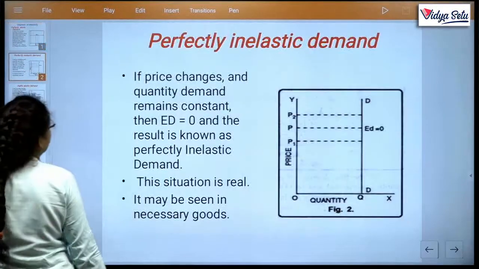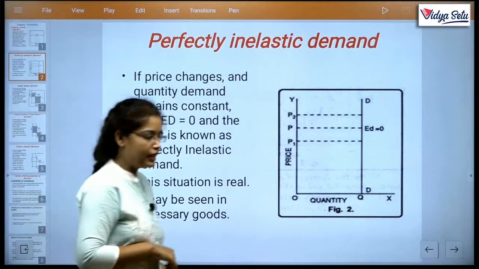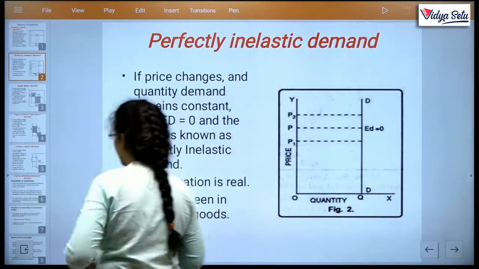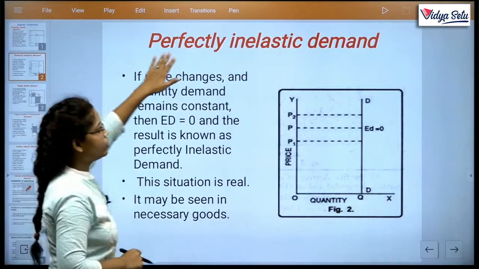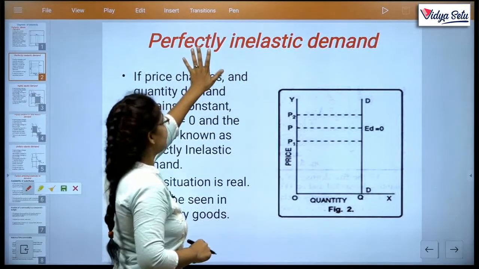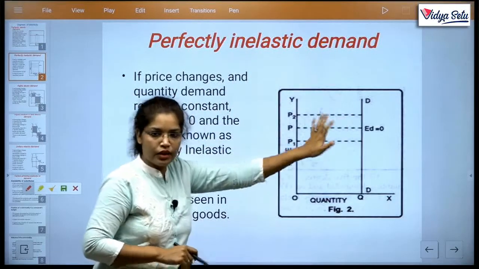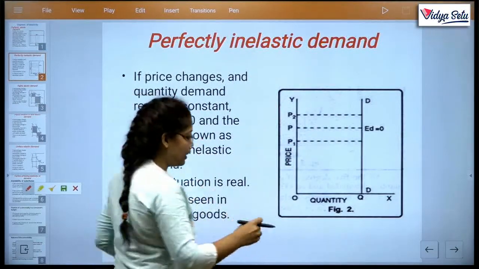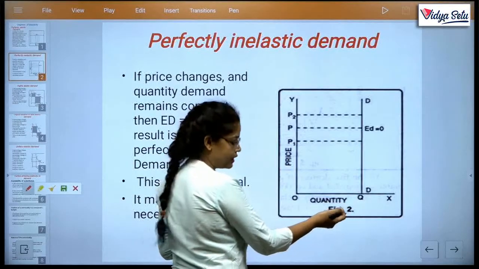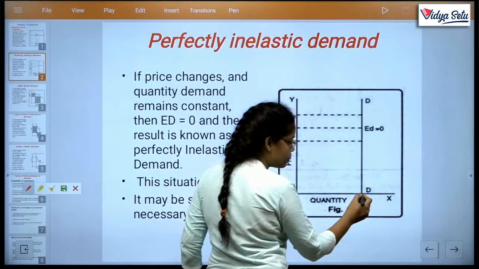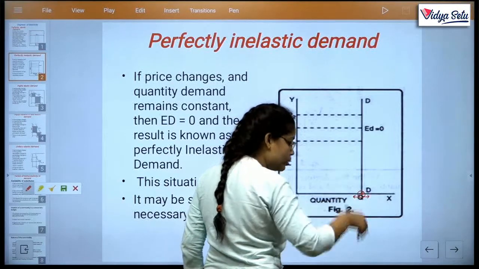There is perfectly inelastic demand. This is the reverse case of perfectly elastic demand. Why? Because in perfectly elastic demand we see complete change in demand. In perfectly inelastic demand, there is no change in demand. Demand does not shift. Like in this curve we represent the quantity on the x-axis and we are on this point. We don't move here, we don't move here, we stay on this point.